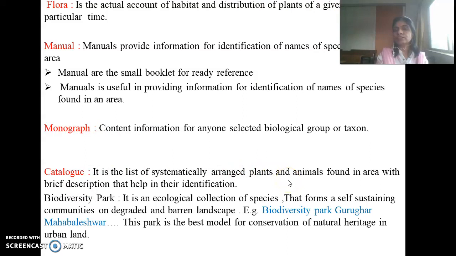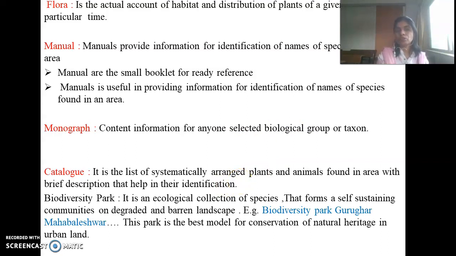A catalog is a list of systematically arranged plants and animals found in the area with a brief description. With the help of that, one can identify them. It keeps a record of plants and animals with detailed information about them, and it is useful to study the plants and animals of a particular area.